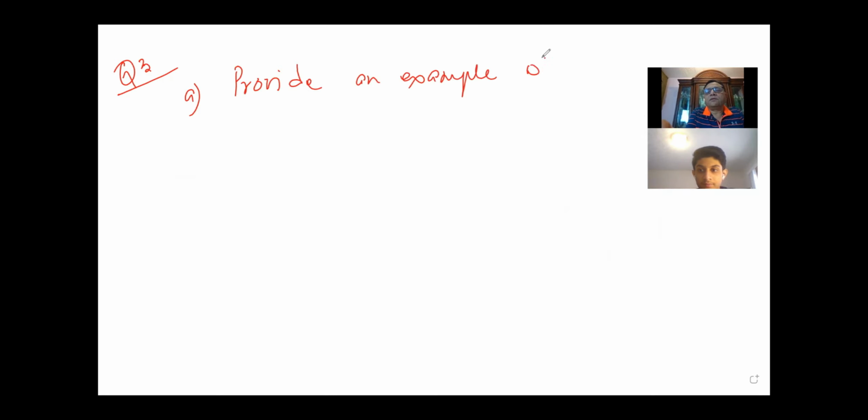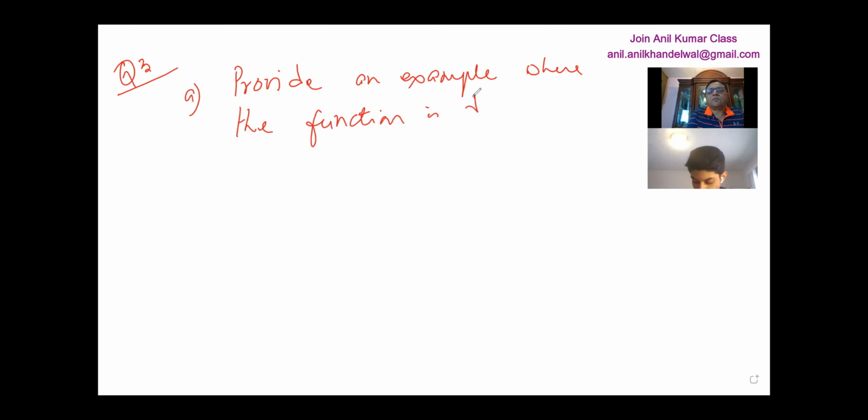And that question is also a communication question for you. Question number 3, right? So now the question is: provide an example where the function is discontinuous, but the limit exists.